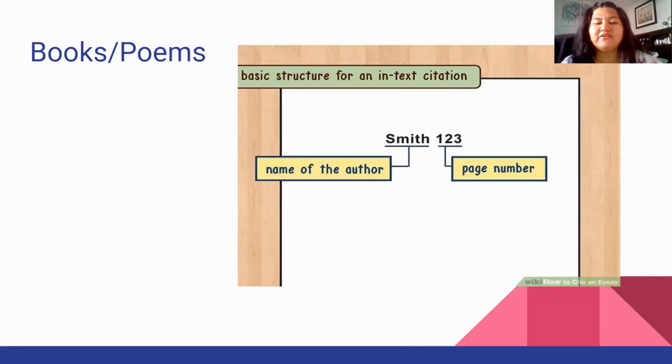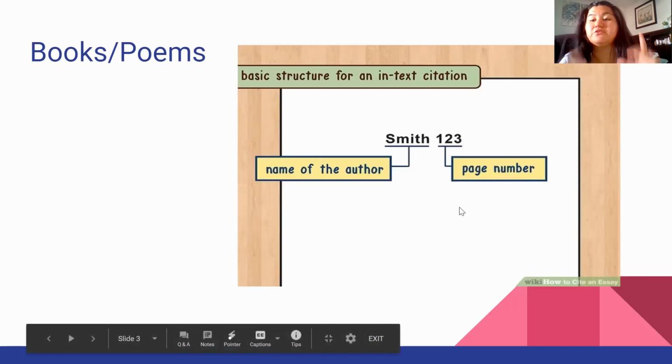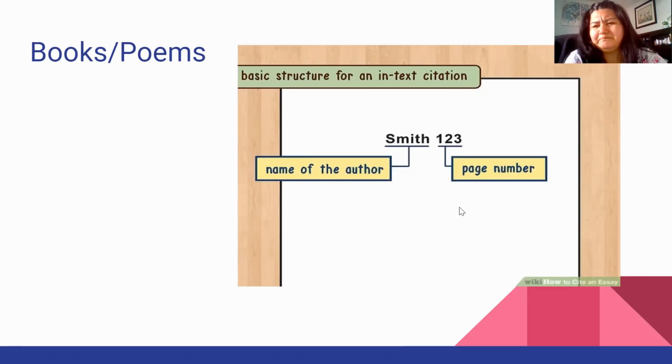So for example, if this author was named Paula Smith, the way that we would introduce Paula would be that we would say, in this article, Paula Smith stated blank, and then we would write what she stated. And if we're quoting something directly from her book, we're going to put in parentheses still Smith, and then very important right here, the page number. So it would be Smith and whatever page number you can find the quote on that you used.